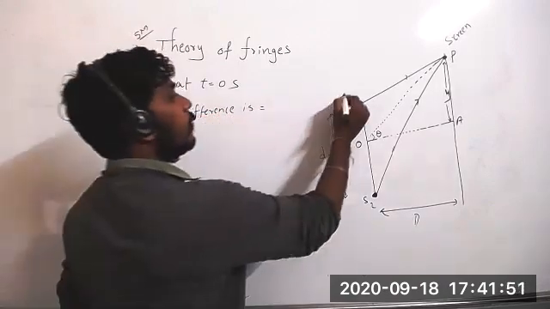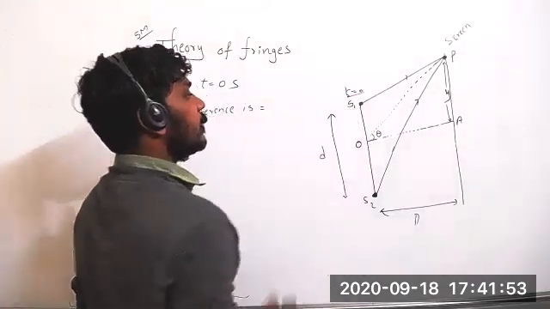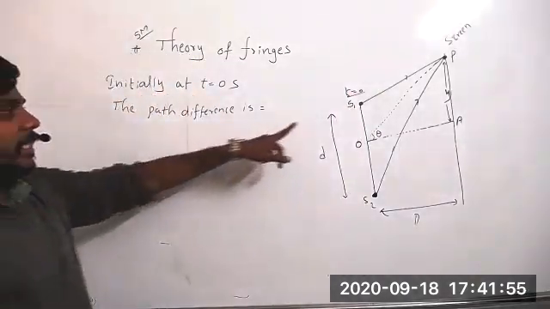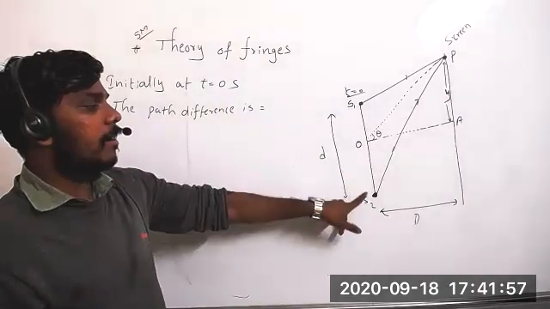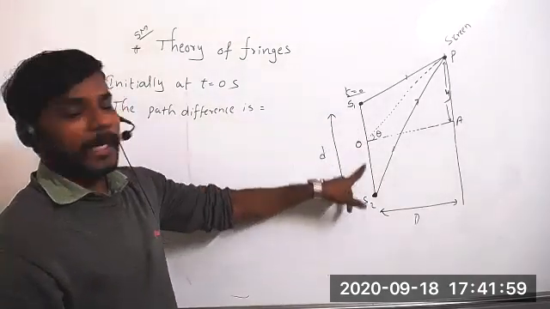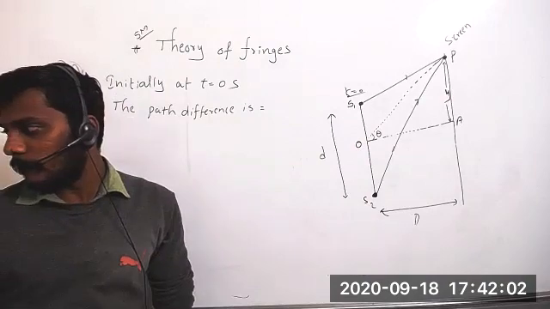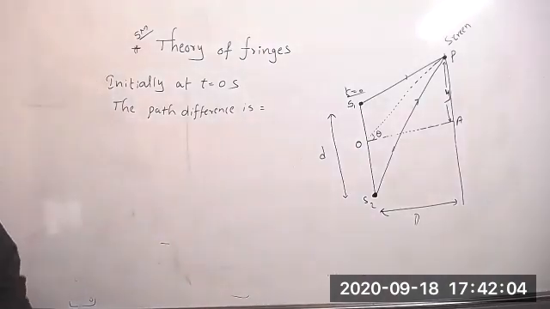Initially at t equal to 0, what is the path difference? Is there any path difference at t equal to 0? Hello?